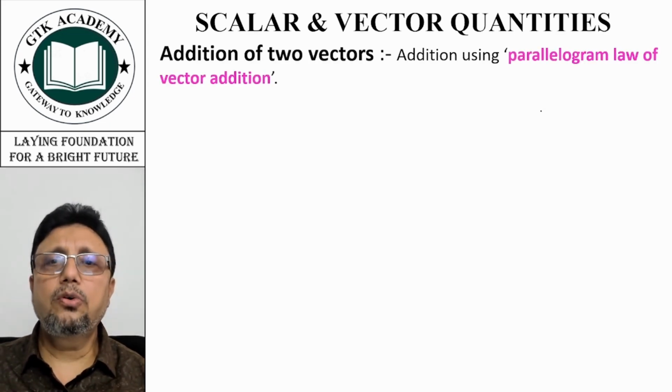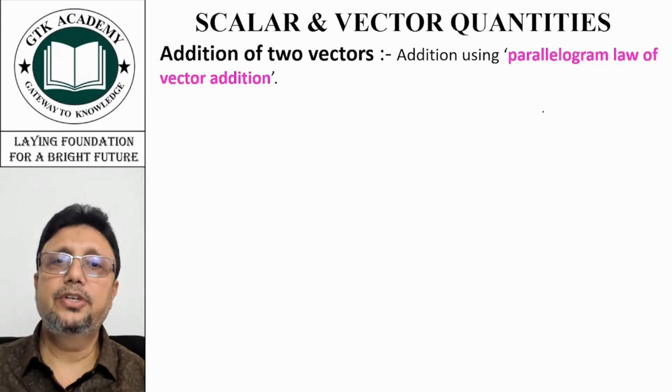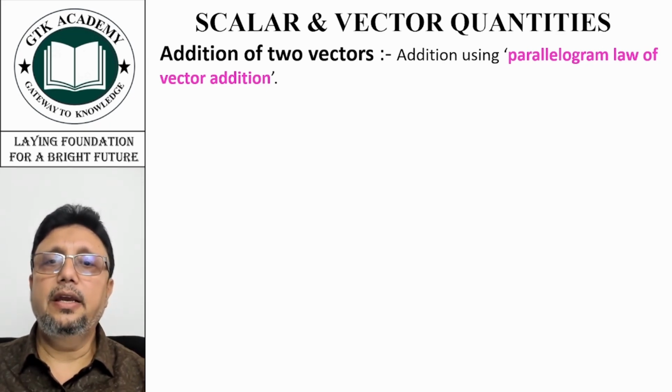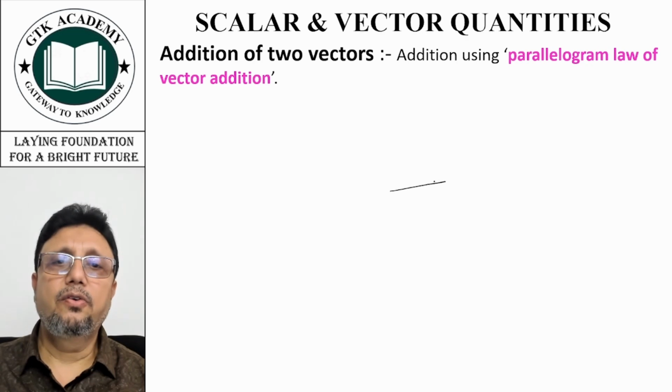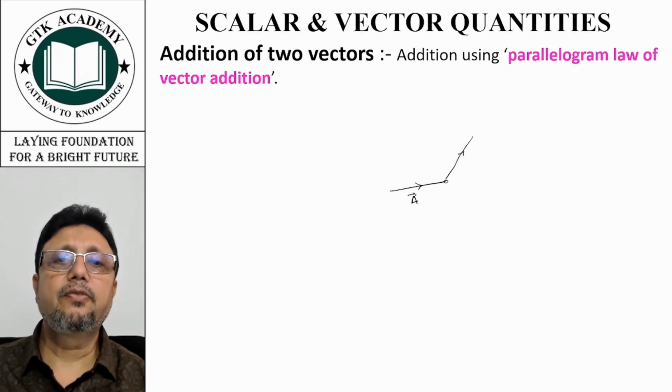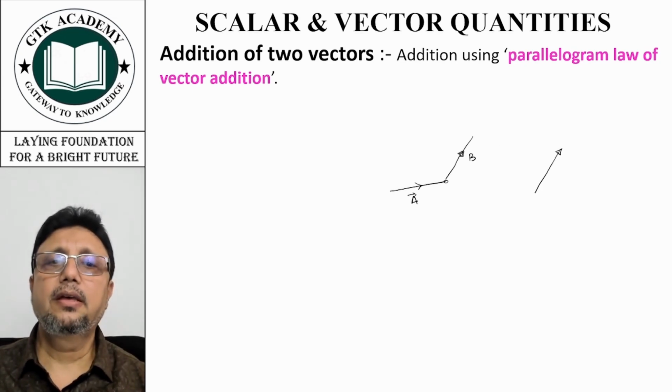We can also add them using the parallelogram law of vector addition. See, in our previous case, what we have done is we have taken one vector and at its head we have put the tail of the second vector B. Okay, we can write it like this also. Please don't get confused if I have made the arrow mark here.